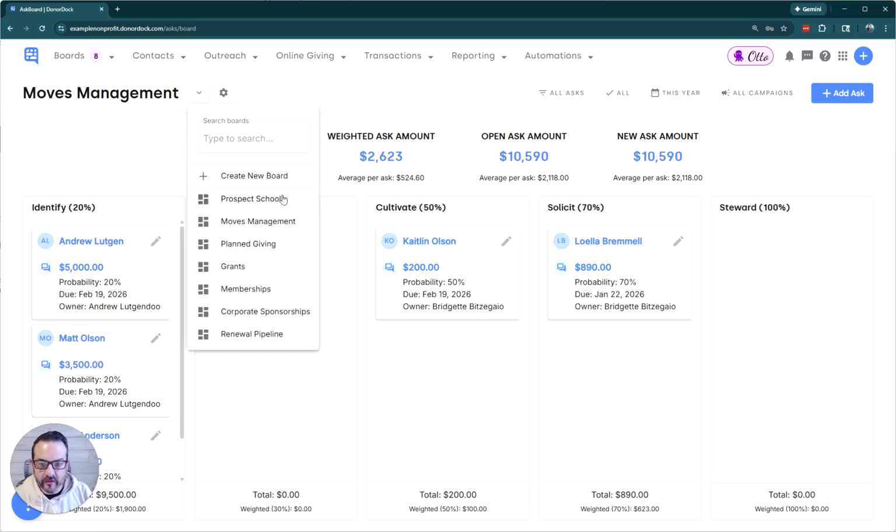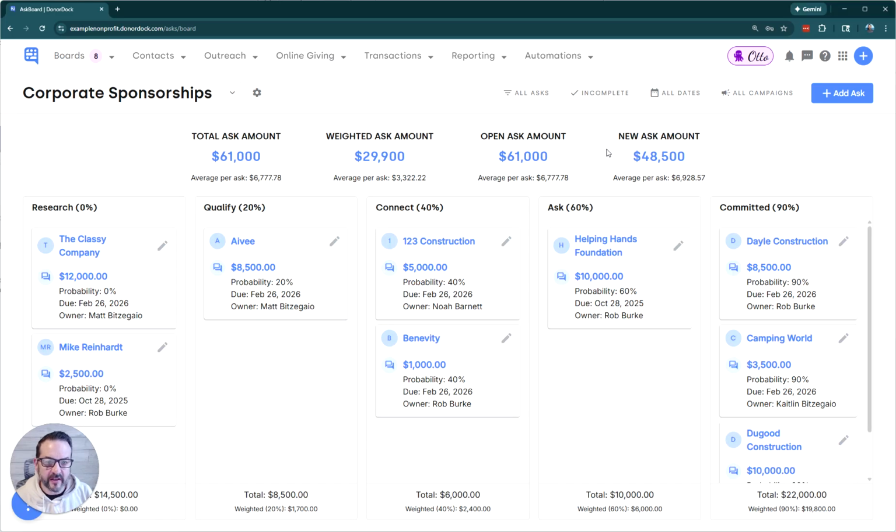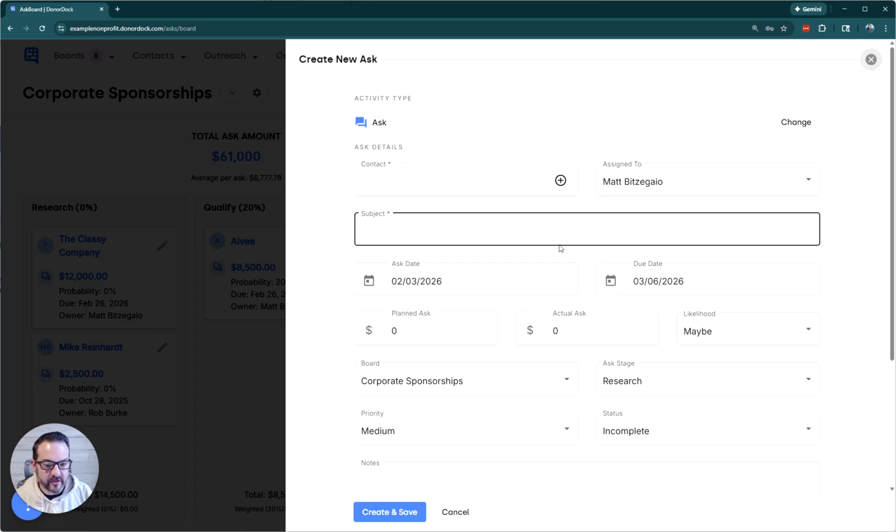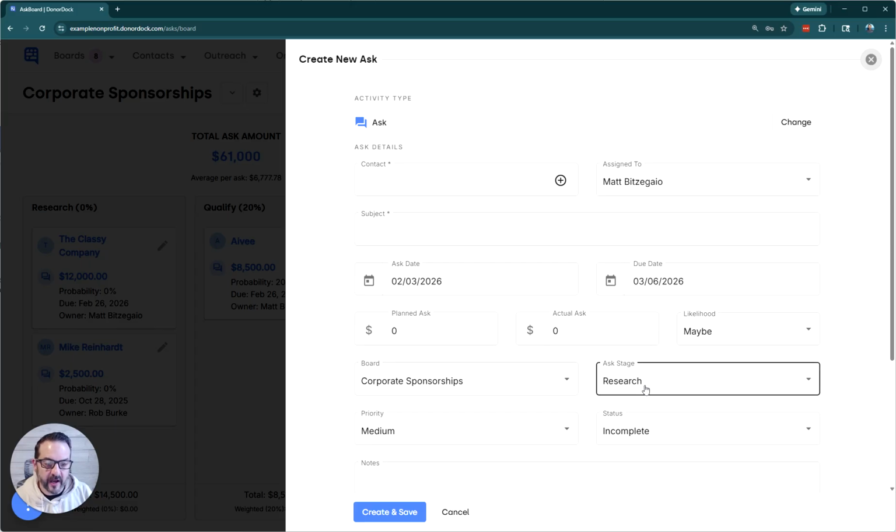As you can see, you can have multiple boards. We have our moves management board, which follows those five preset stages within moves management. But we might have a grants board, a memberships board, a planned giving board, maybe a renewal board for memberships, corporate sponsorships, lots of different use cases here. Each board has its own total ask amount and its own weighted ask amount, and those change as we're working in a specific board. You can add new asks really quickly and easily right to that board, and then choose what stage you want that to start out in.